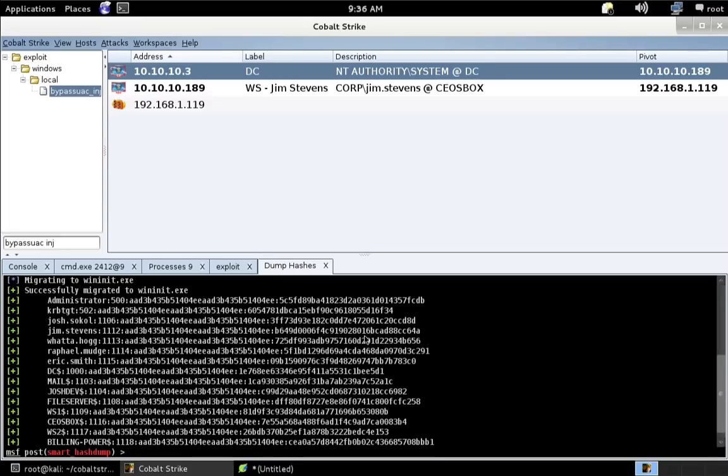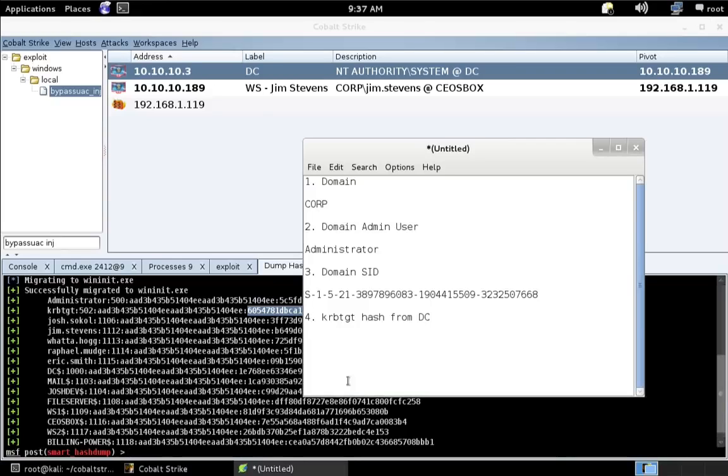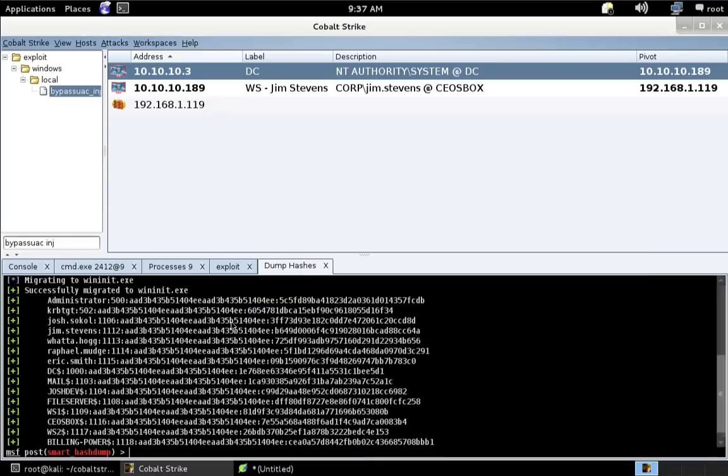And there we go. Now what I want you to see is here's the password hash for the KRB-TGT user. The piece we're going to need, the NTLM hash, is right here. Okay? So let's go ahead and copy that and add that to our text file. Now we've got the pieces we need to generate a golden ticket.